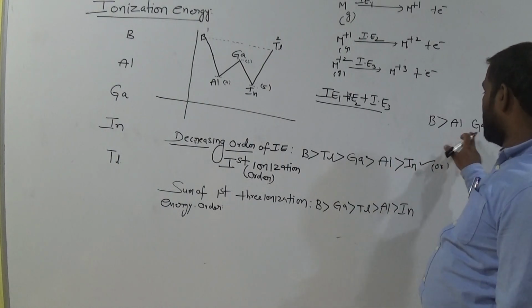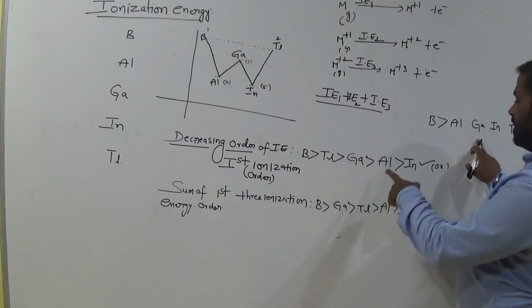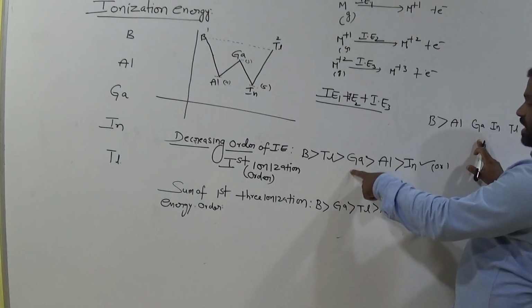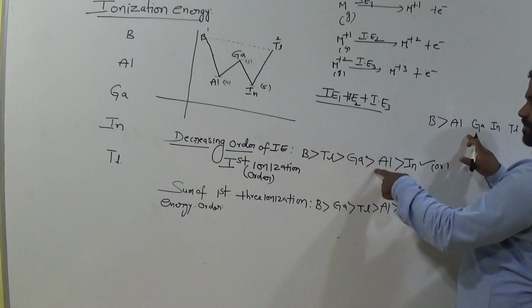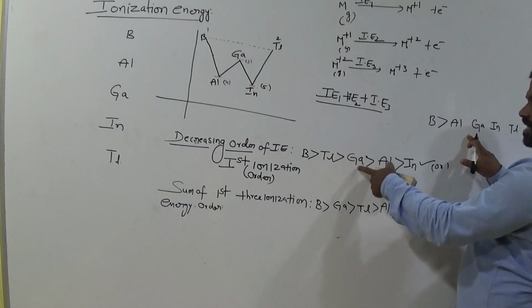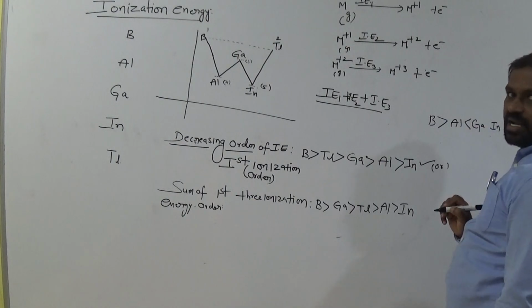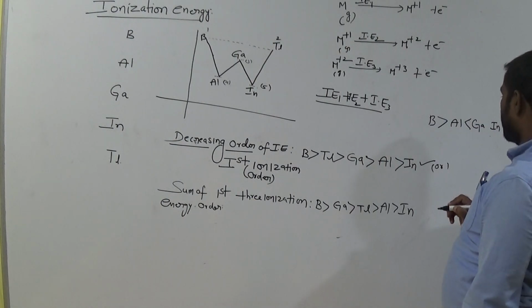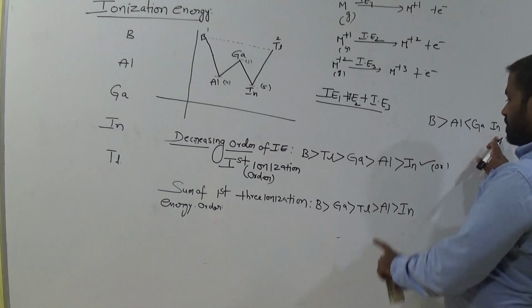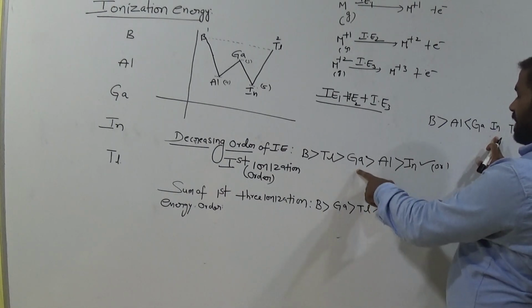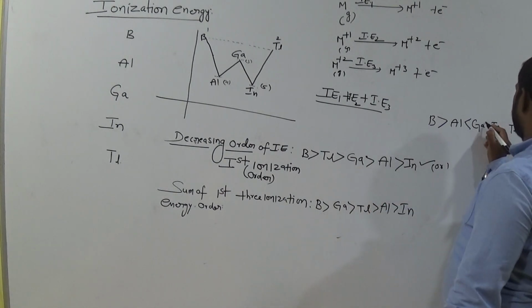Next come to aluminium and gallium. Compare here. Gallium has more ionization energy than aluminium. So that means aluminium is less than gallium. Clear? Is it okay? Next gallium and indium. Gallium has more ionization energy.